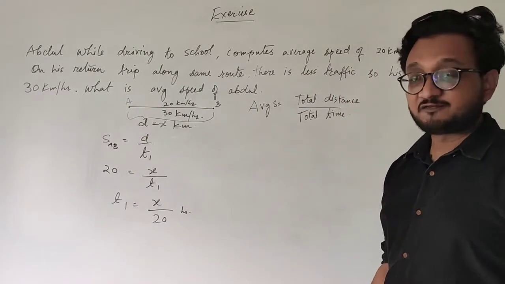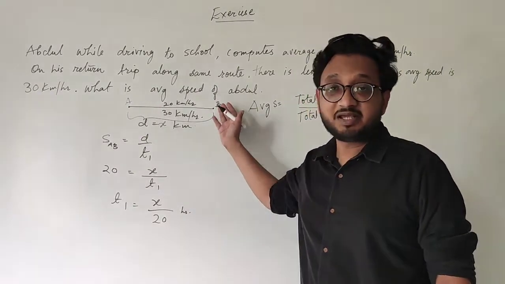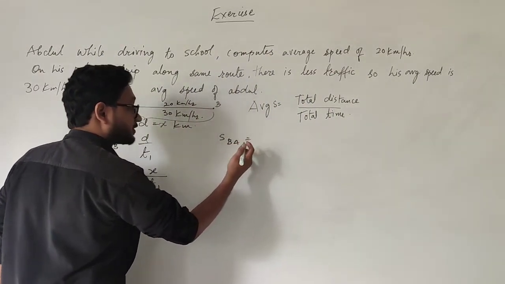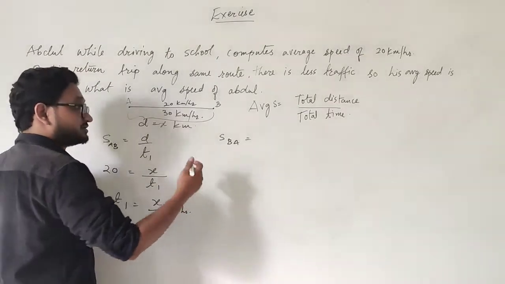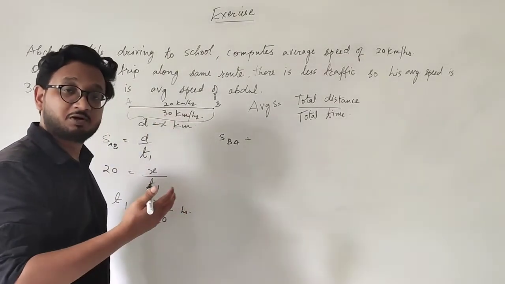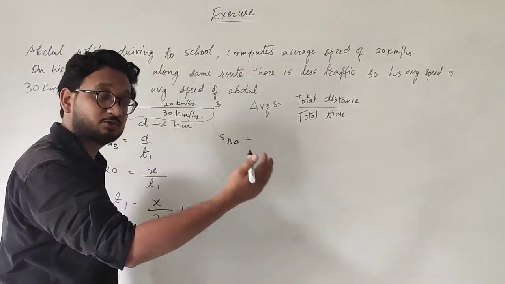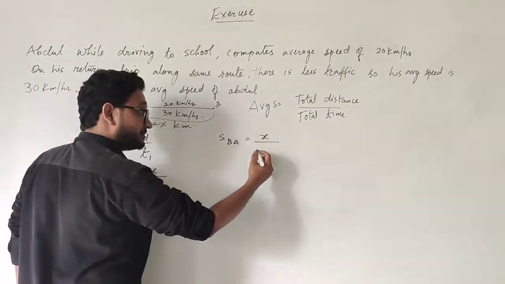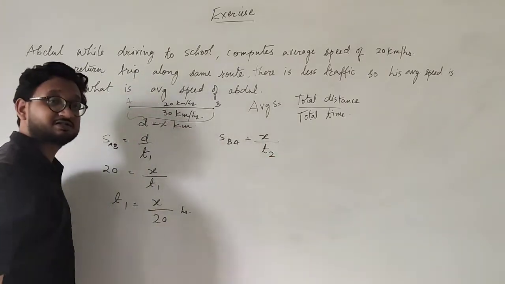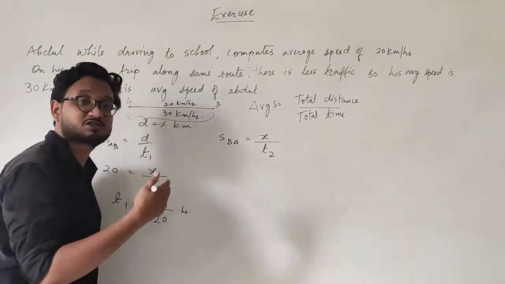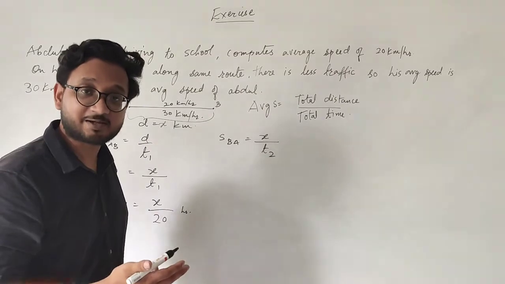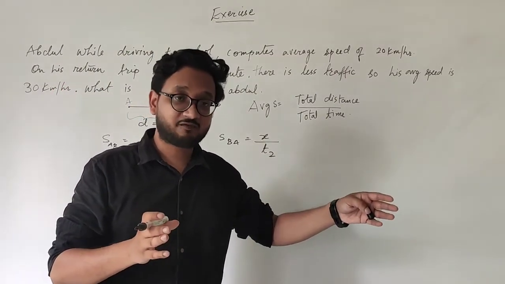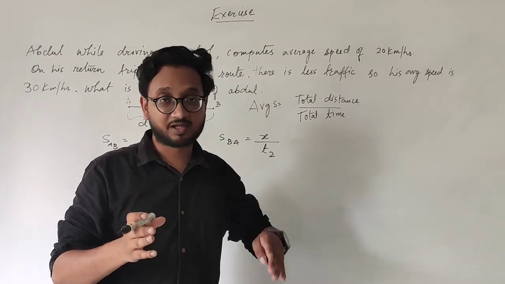Similarly for the next part, when he is going from B to A, from school to home, again the distance is the same, because his home is the same distance from the school as the school is from home. So I am writing x upon time t2, because this is the second part. Obviously if he has more speed, he will take less time reaching home: if the speed is less, it will take more time, and if speed is more, then time will be less.